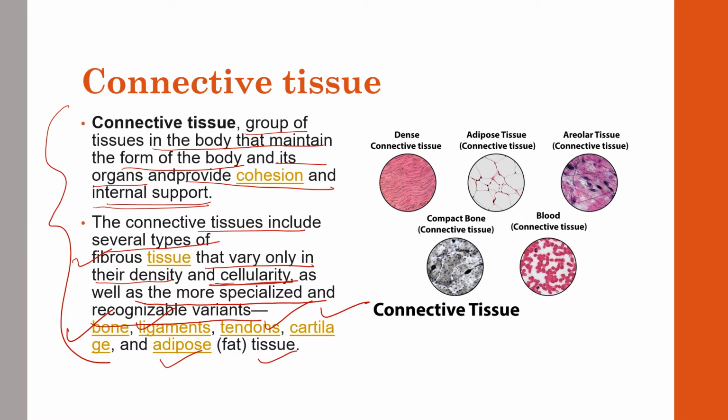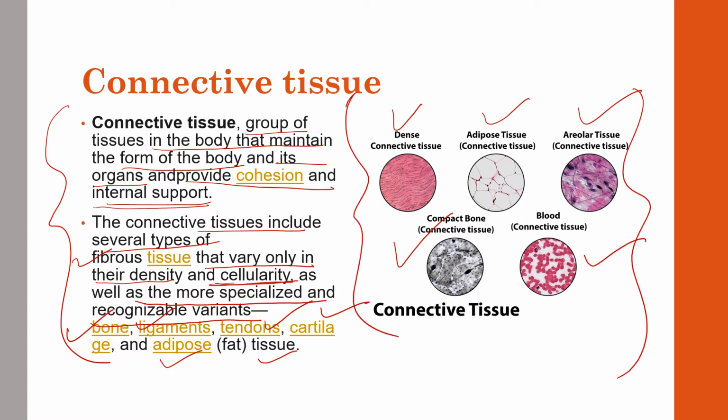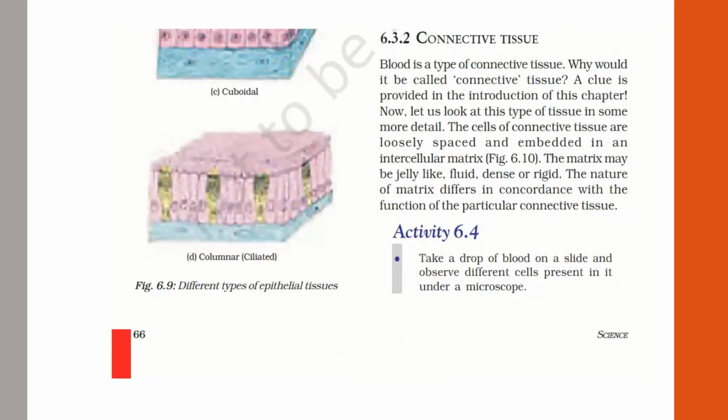So these are different types of connective tissue: dense connective tissue, adipose tissue, areolar tissue, compact bone connective tissue or blood connective tissue. So these are different types of connective tissue. Now let us move to the details as per your NCERT book. Okay. So what is connective tissue?